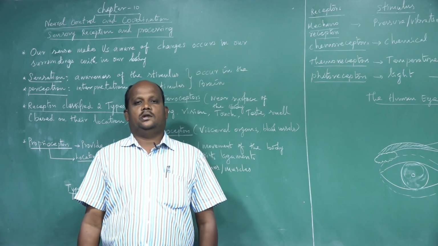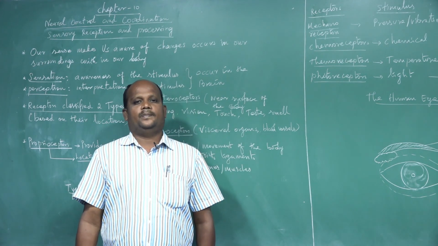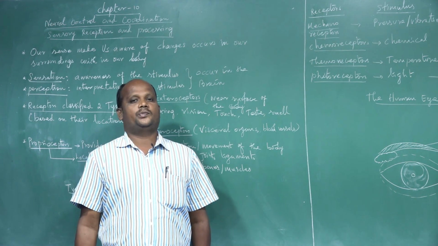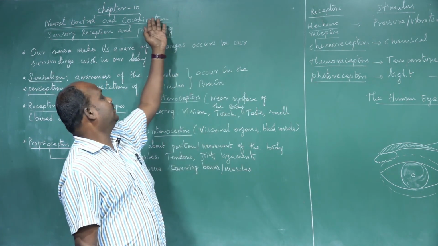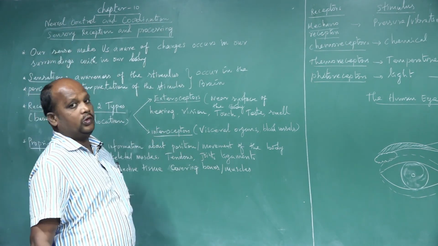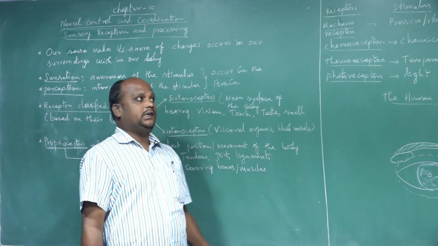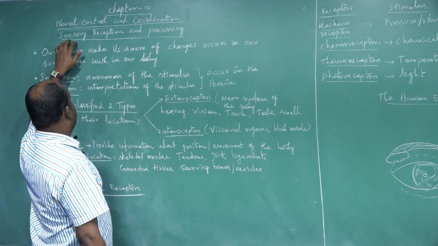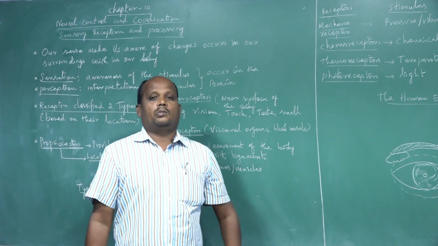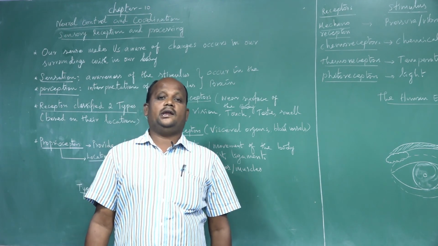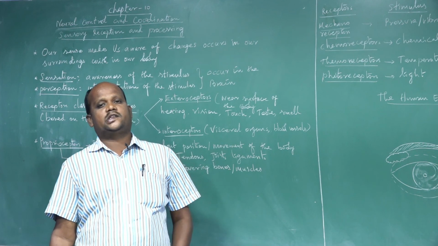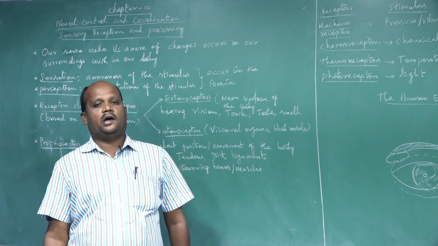Dear students, we are going to start the 11th textbook, Zoology part, chapter number 10, Neural Control and Coordination. The subtopic name is sensory reception and processing, which means our body contains many different organs and organ systems. Among the organs and organ systems,